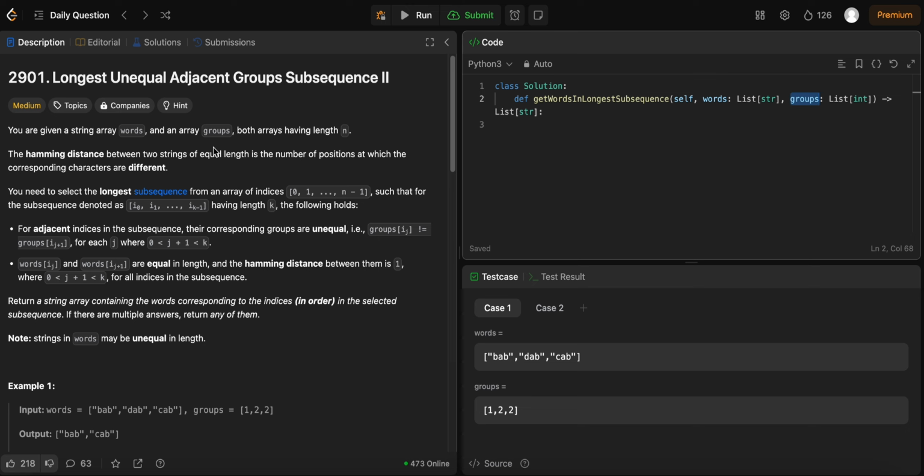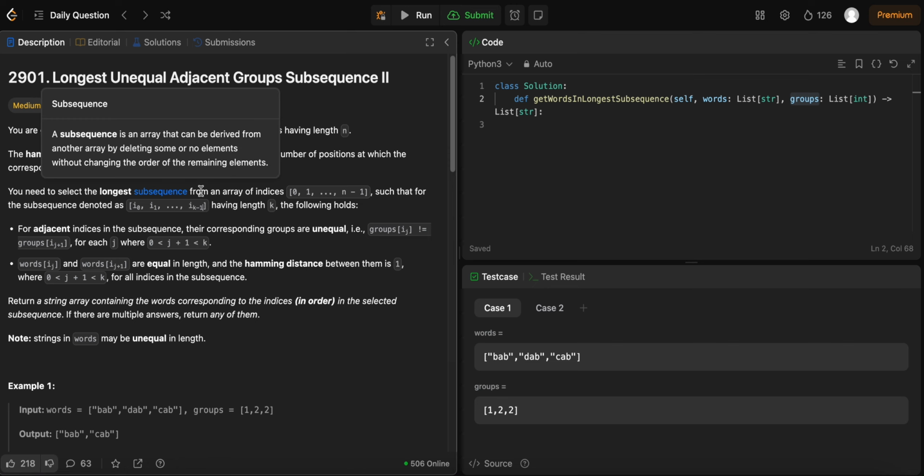So the Hamming distance between two strings of equal length is the number of positions at which the corresponding characters are different. So we can find the Hamming distance between every pair of strings. You need to select the longest subsequence, for the sequence of length k. Subsequence means it is basically a non-contiguous subarray, but you have to keep the order. So that's what a subsequence is.